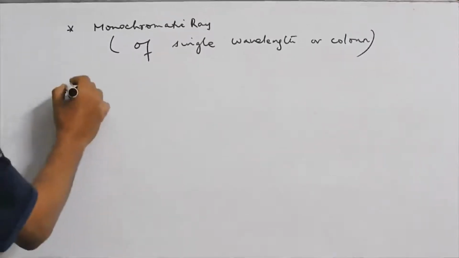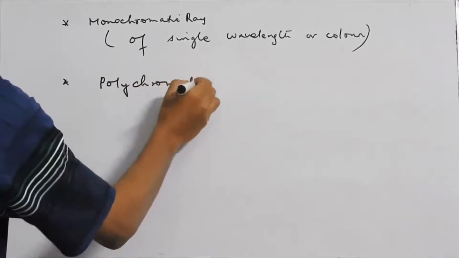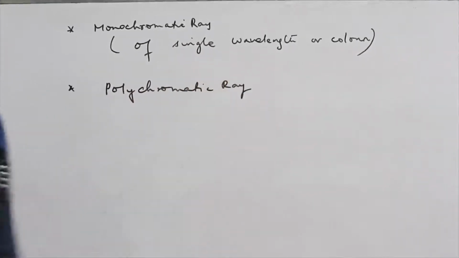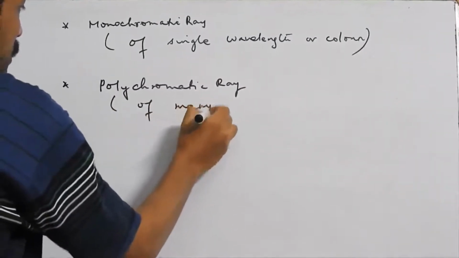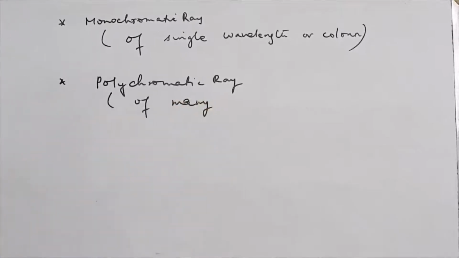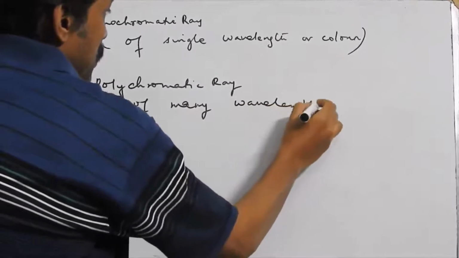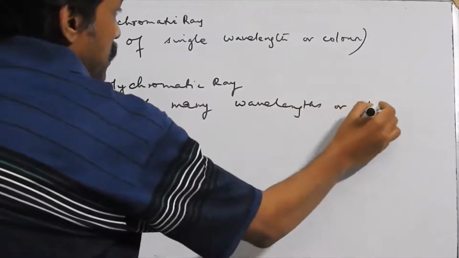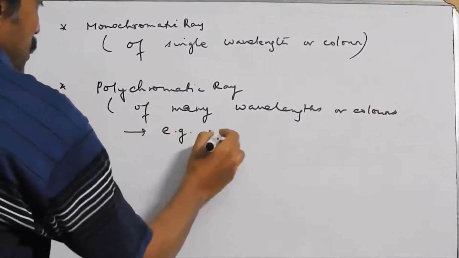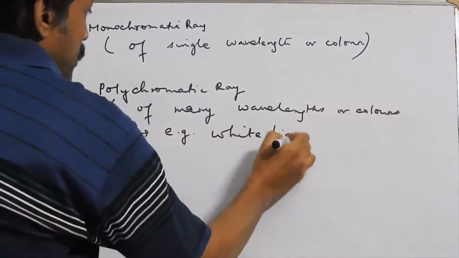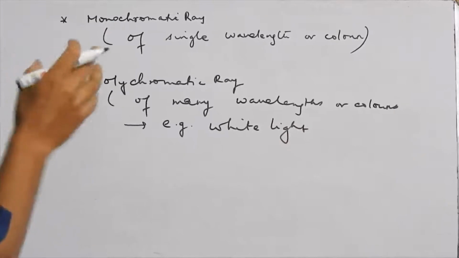But what happens if we take polychromatic ray or polychromatic light? Polychromatic means of many colors. White light is polychromatic because it consists of 7 colors of many wavelengths. White light comprises 7 colors, which refer to what we can actually visualize.